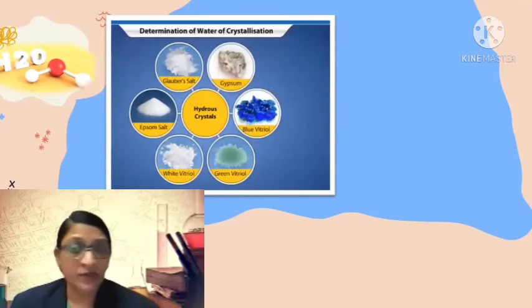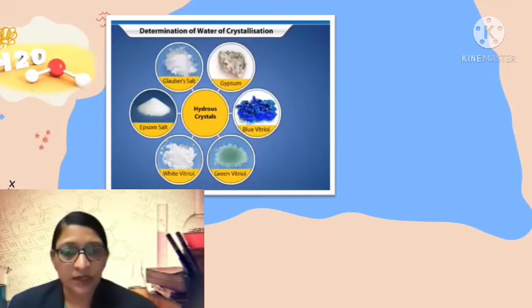Here are some of the salts in their hydrous crystal form. First, gypsum salt, blue color crystals of blue vitriol, that is copper sulfate. Green vitriol, ferrous sulfate. White vitriol, which is zinc sulfate in its hydrated crystalline form. Epsom salt, that is magnesium sulfate. Glauber's salt, that is sodium sulfate.